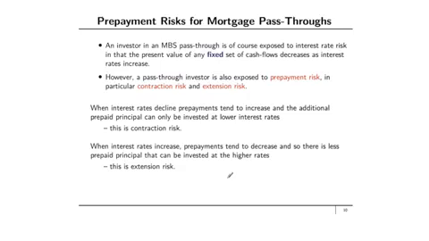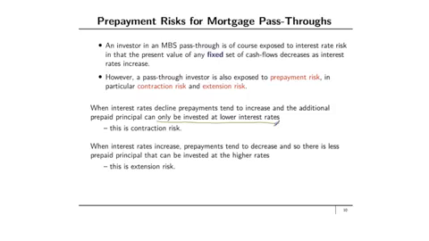If you own a home and therefore have a mortgage, when interest rates fall it is in your interest to prepay that mortgage early and refinance at a much lower level of interest. Then the people who have invested in these mortgage-backed securities get payments sooner than they expected, and these payments can only be invested at the lower interest rates. So this is called contraction risk.